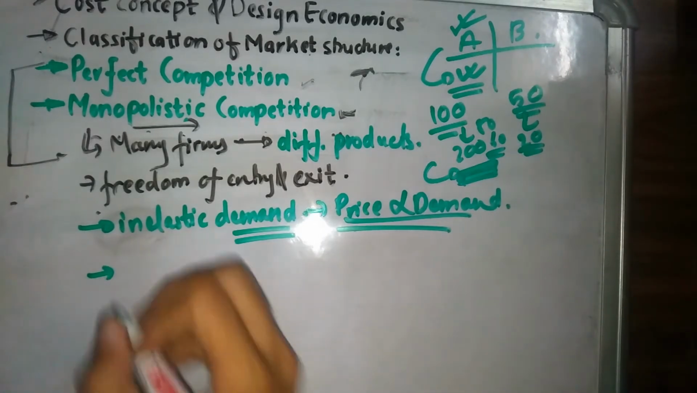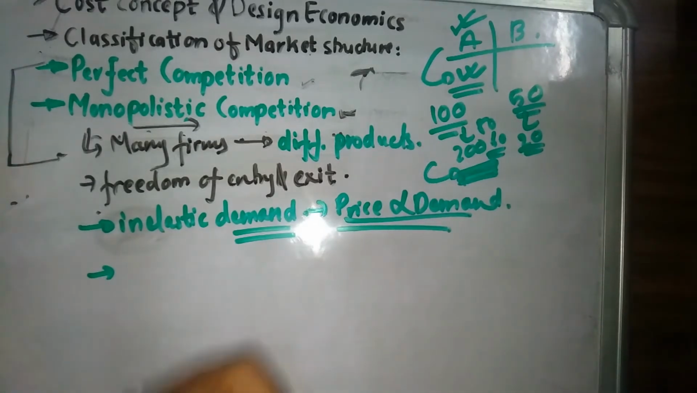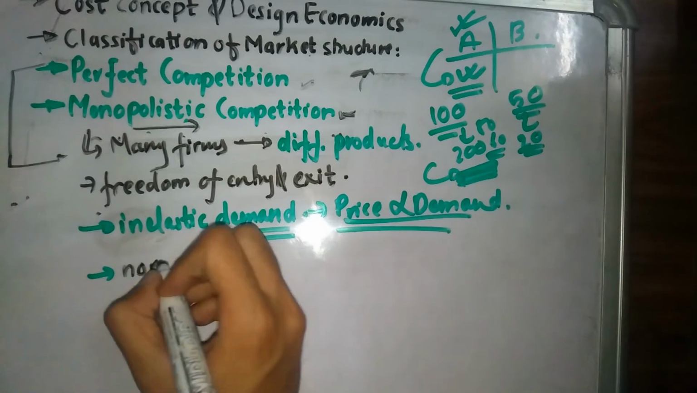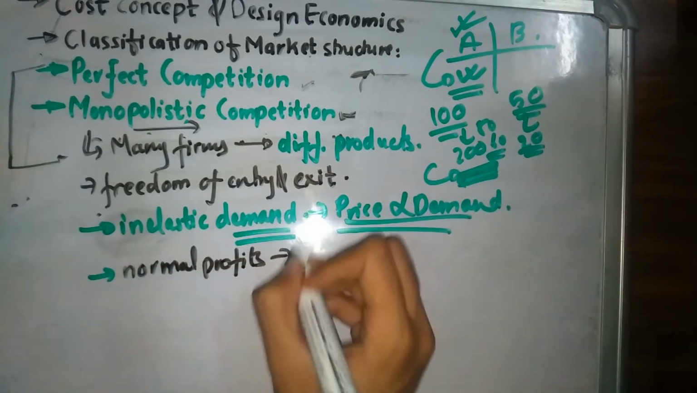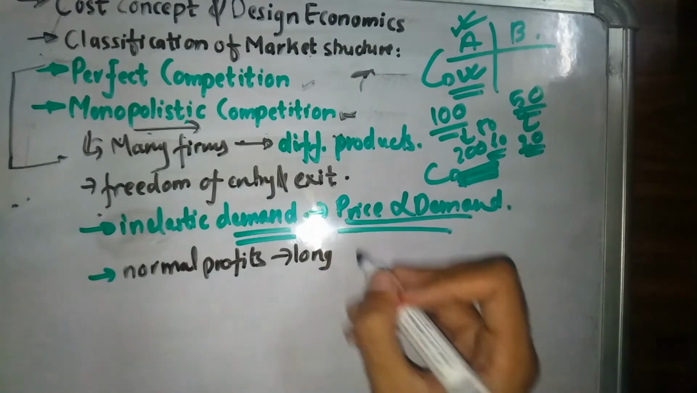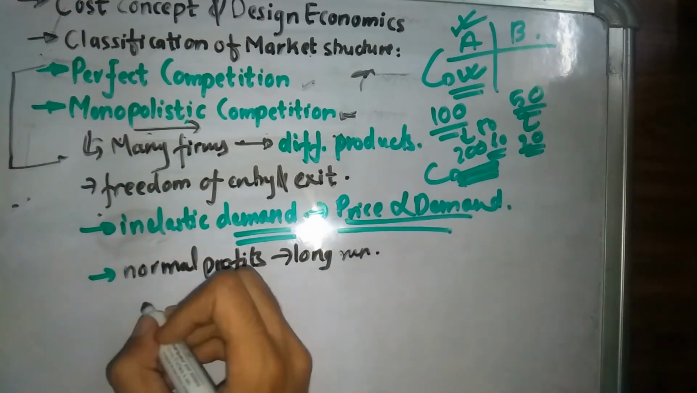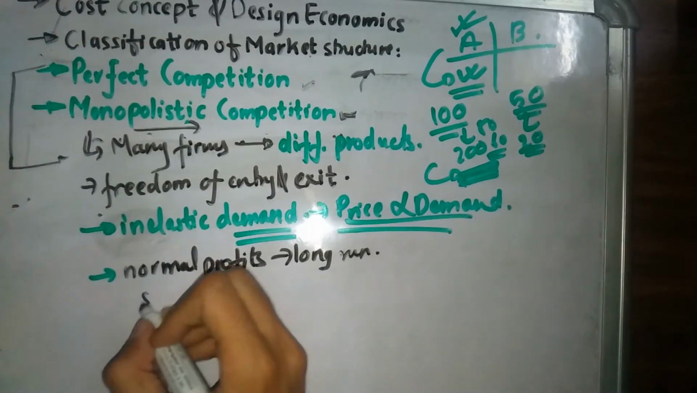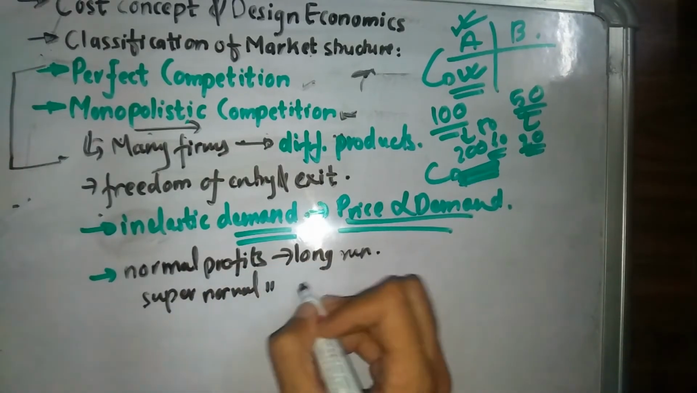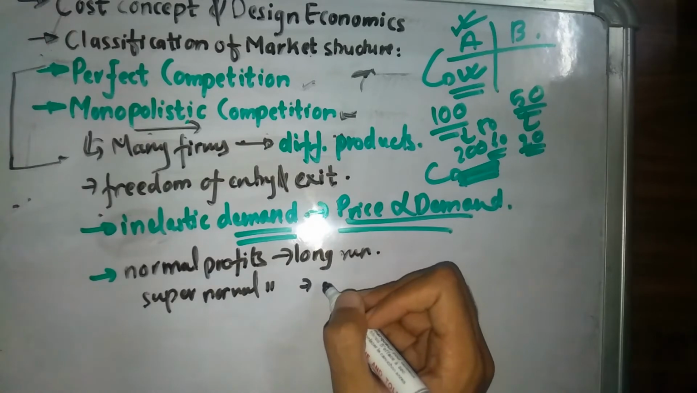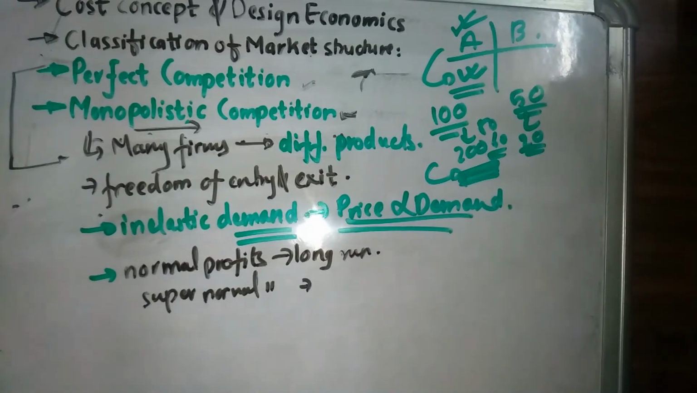In this case they make normal profits in the long run, like perfect competition, but in the short term they are going to make supernormal profits. So they are going to make more profits in the short term, supernormal profits. And this is all about monopolistic competition. Next we'll be talking about oligopoly and monopoly.